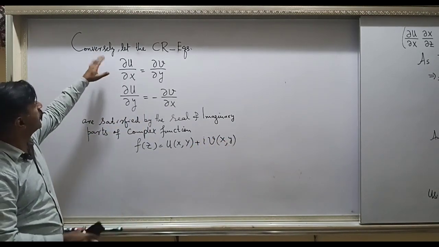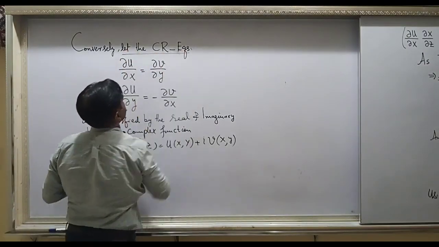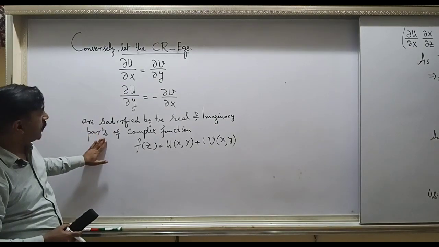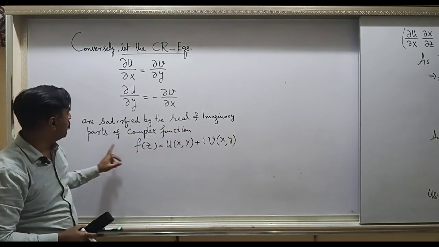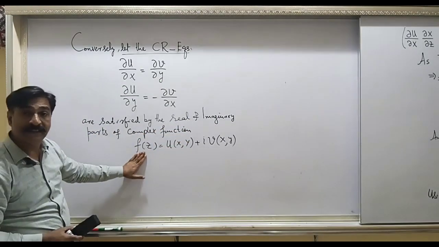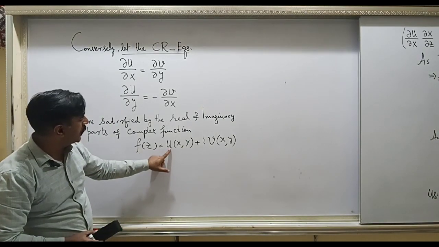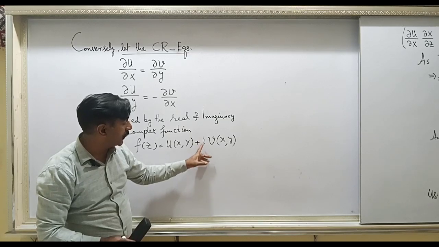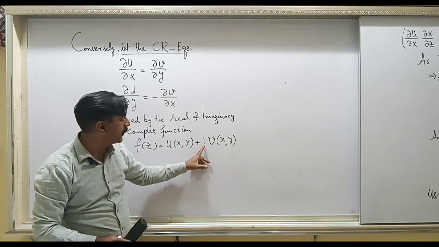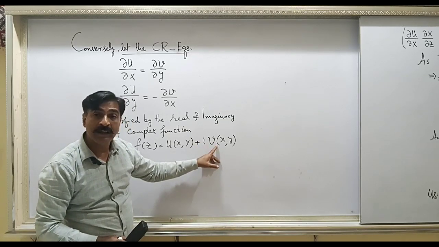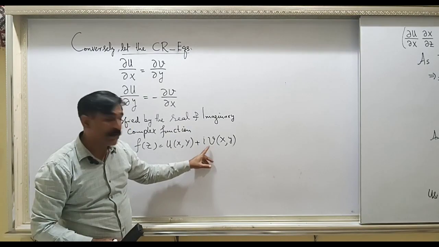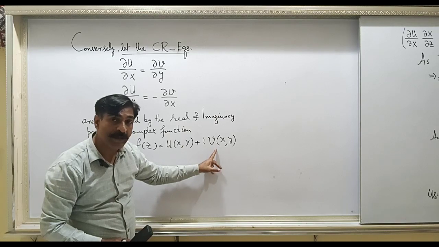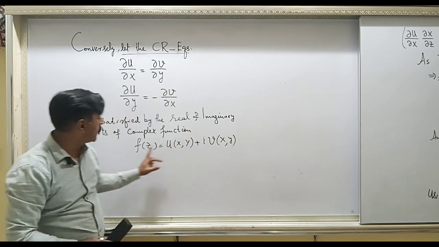Now you have assumed that these Cauchy-Riemann conditions are satisfied by the real and imaginary parts of the complex function, this f(z), and this u is the real part of f(z), and the coefficient of iota, remember, not iota, the coefficient of iota, meaning whatever is multiplied with plus iota here, that v, and this v is known as the imaginary part of the complex function f(z).